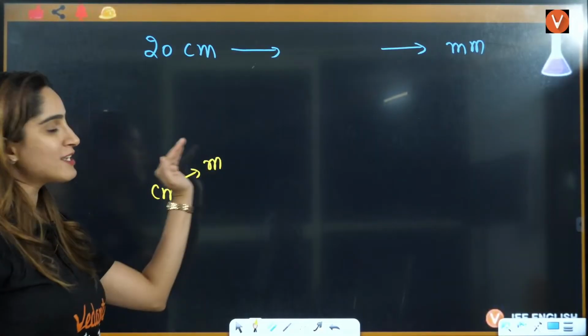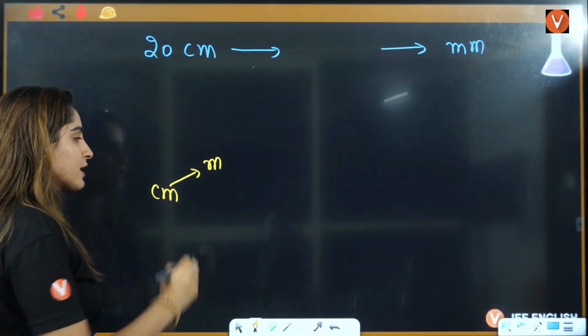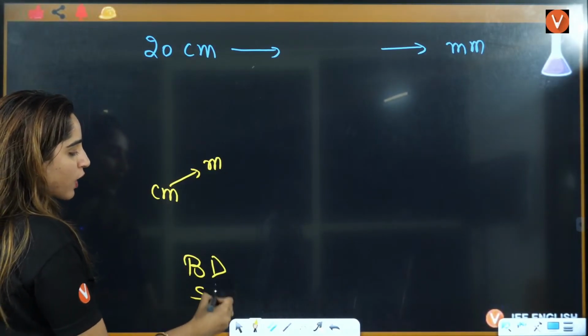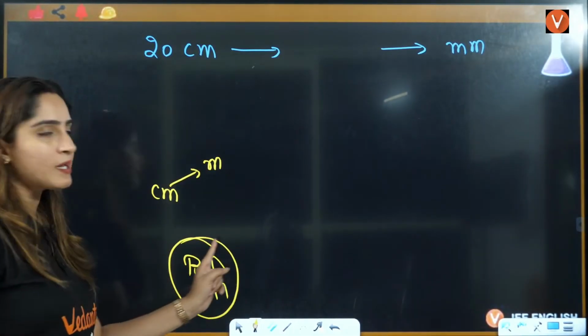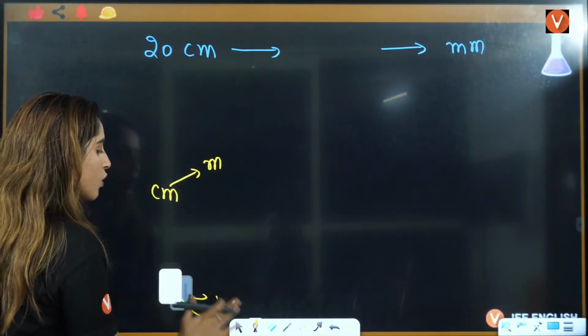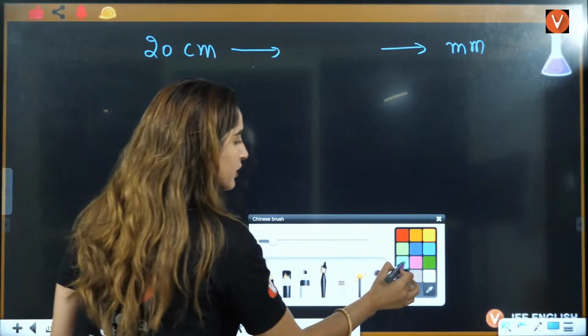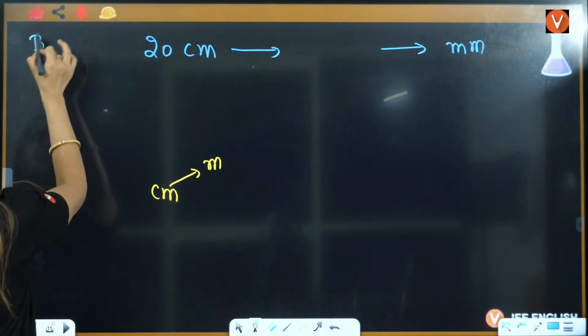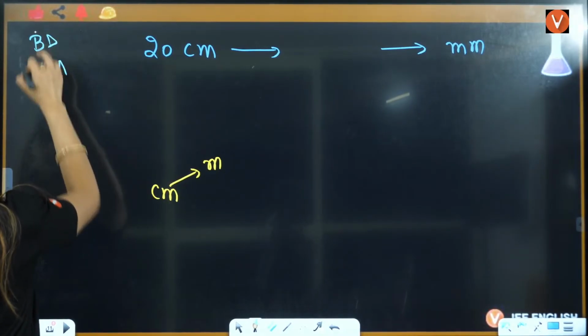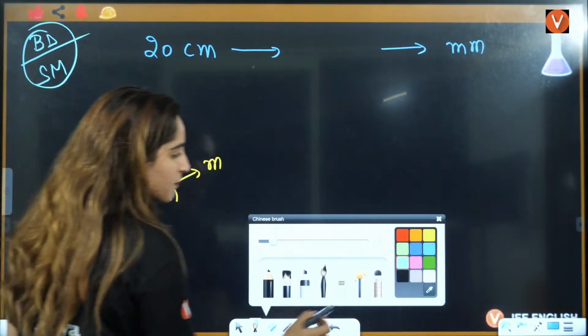Whenever you're converting to a bigger unit, just remember BD: bigger means you have to divide, smaller means you have to multiply. You just have to remember this.